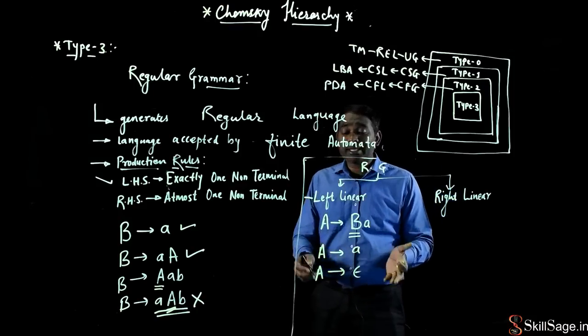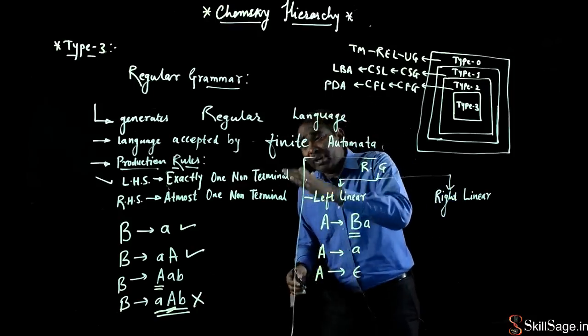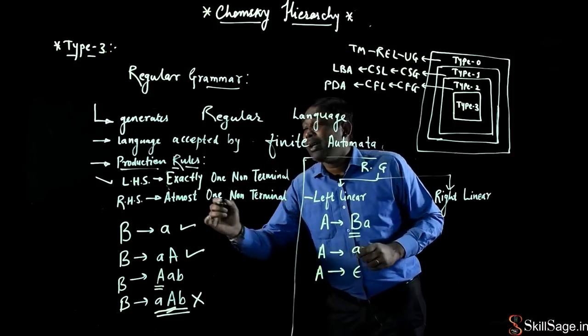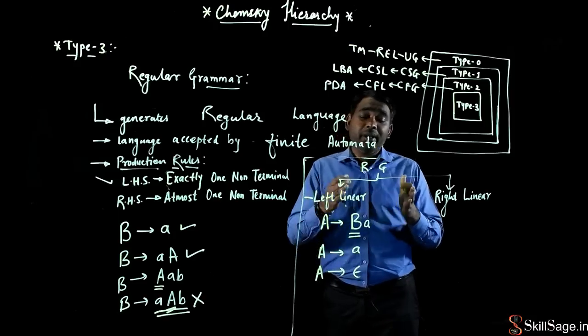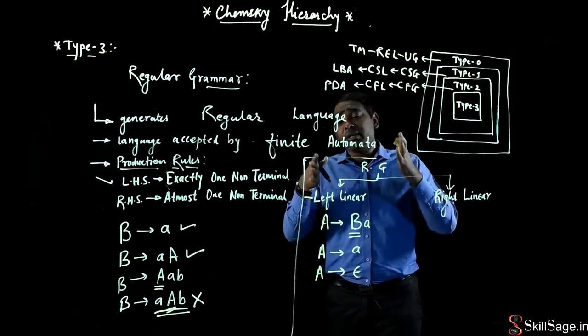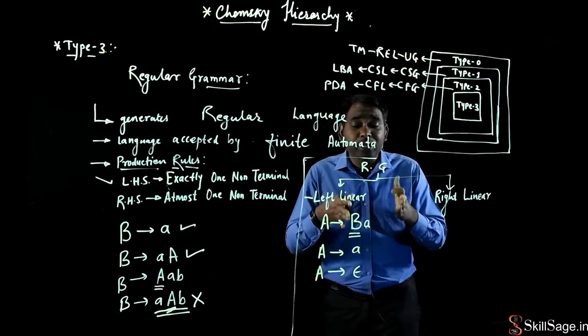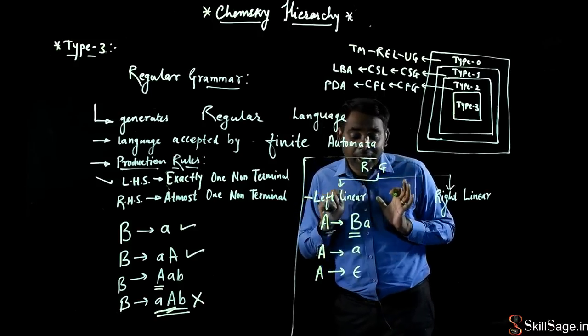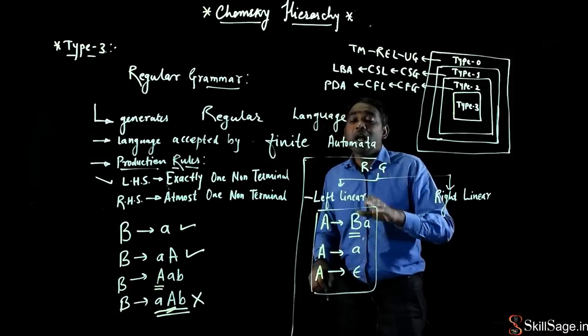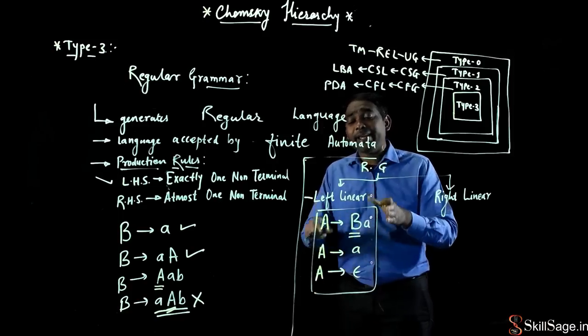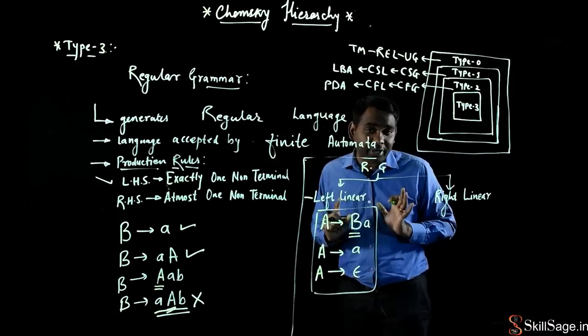Again, right hand side में we need to consider at most one non-terminal symbol. उसके बदले में कितने भी मेरे terminal symbols can be present on the right hand side of the production rules of regular grammar. So all these three production rules are valid, and they are called a left linear regular grammar.